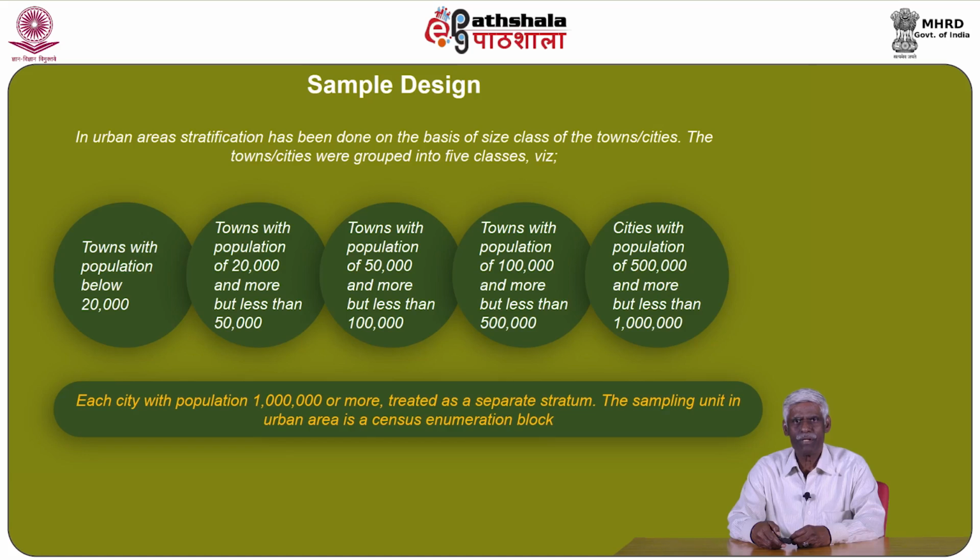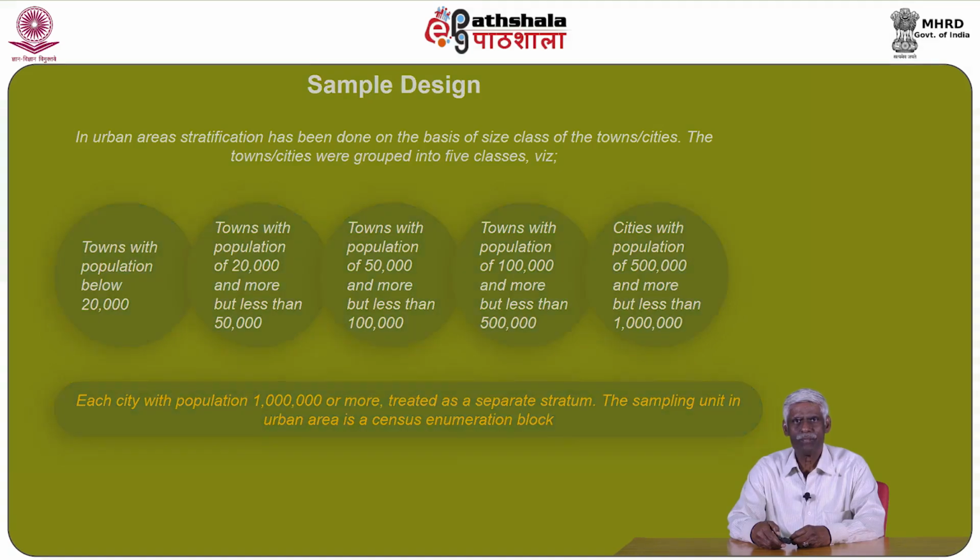The sampling unit in urban areas is a census enumeration block.